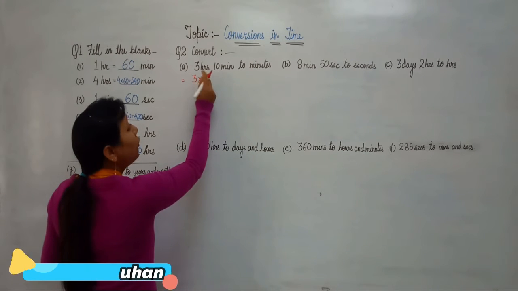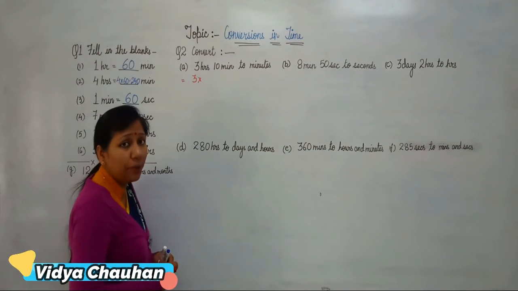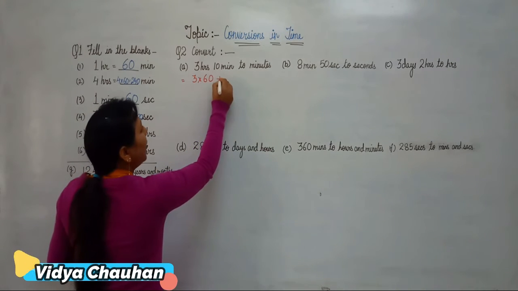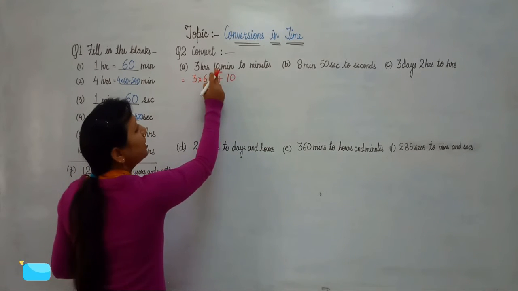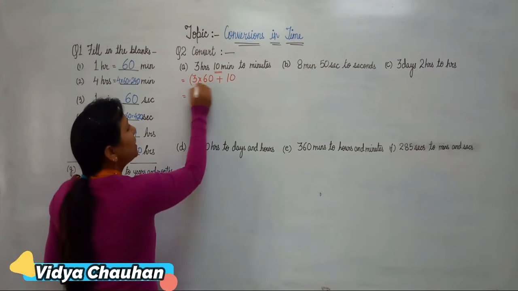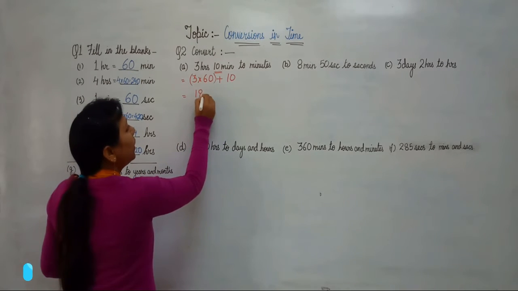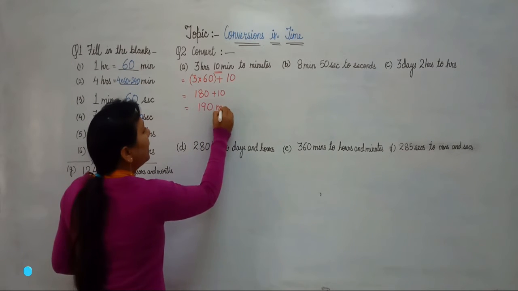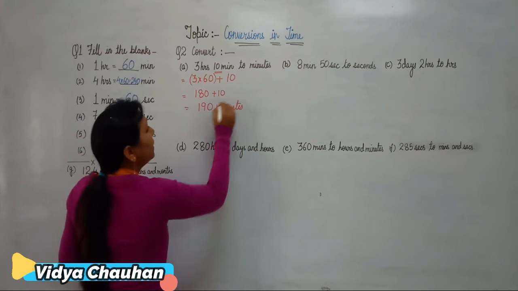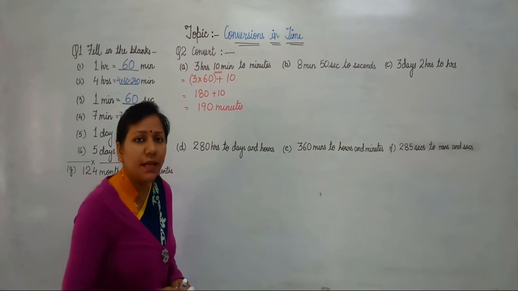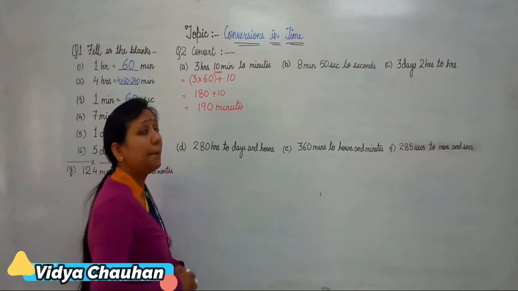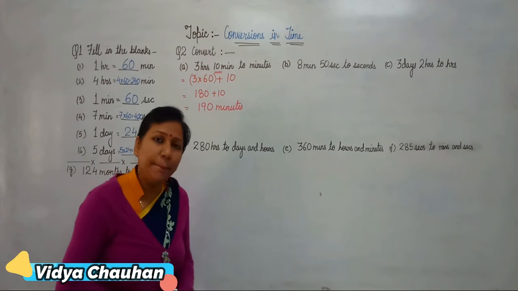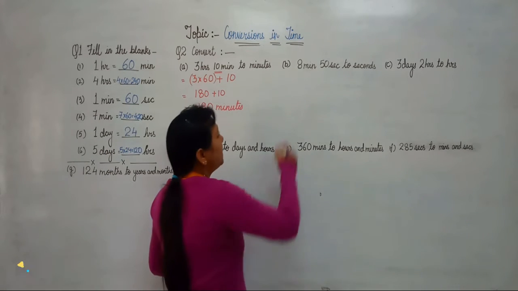How many minutes will be there in 1 hour? 60 minutes. So we will multiply 3 with 60 and plus 10. Plus 10 is these 10 minutes. Now multiply this term, 3 into 60 is 180, plus 10, and that will give you 190 minutes. Okay students? So 3 hours 10 minutes is equal to 190 minutes. We have multiplied by 60 because 1 hour is equal to 60 minutes. Clear?